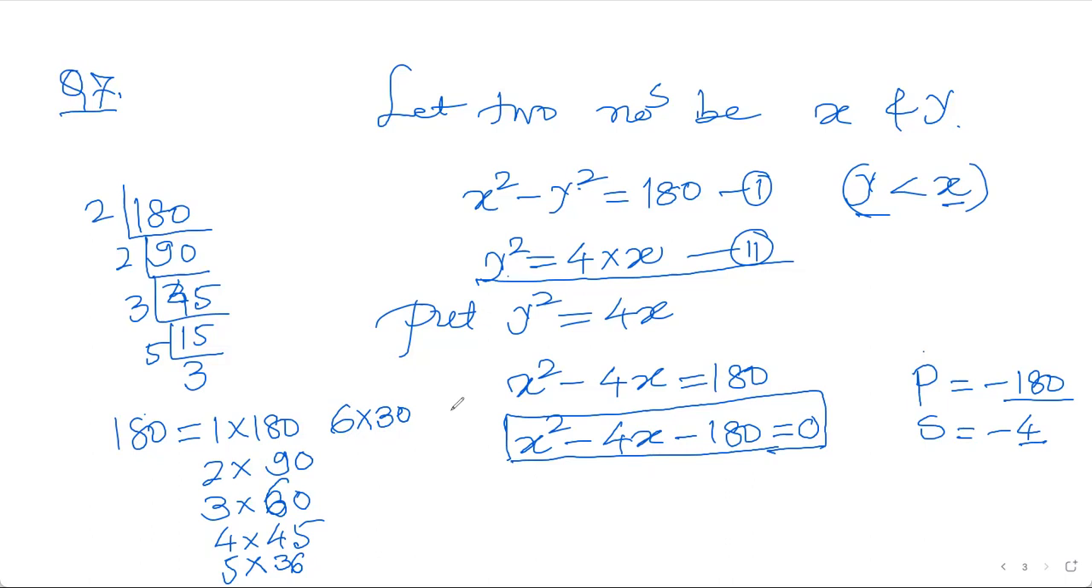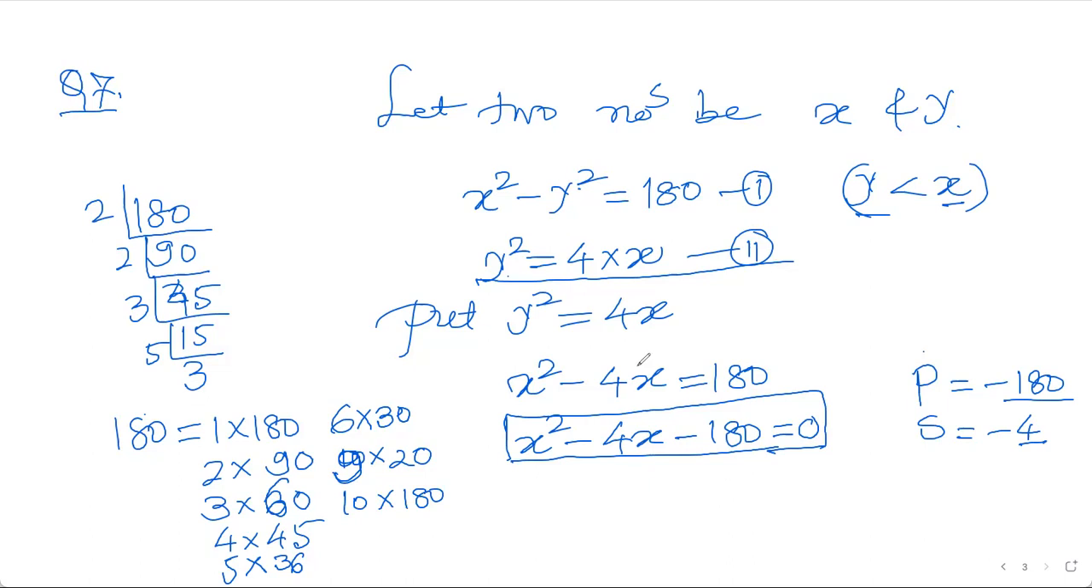The difference of squares of two numbers is 180, that I've written here. So 9 into 20 is 180, 10 into 18 is 180, and I am mistaken here because I have not observed the sum, and I'll keep on trying. I'll not be able to make the pair because I have not read the sum properly.